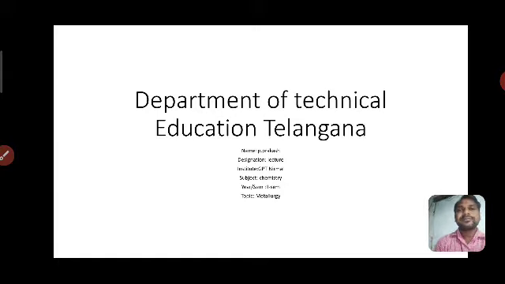Before going to metallurgy, we have to discuss the metals and non-metals.